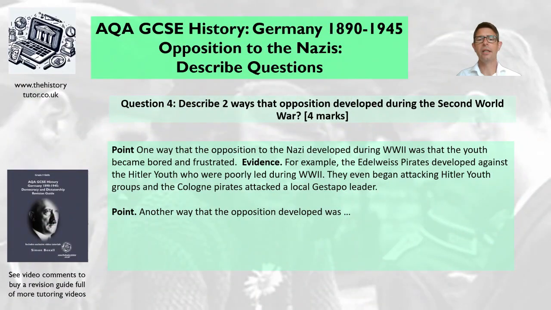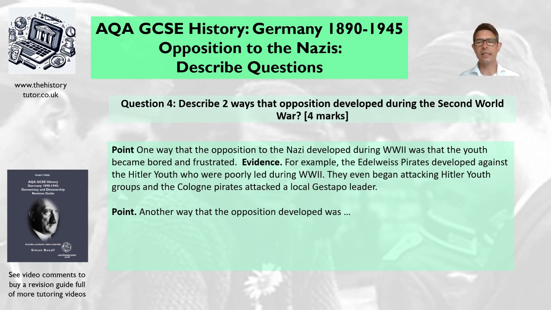Okay, so here's my idea. Remember, I've talked about bored and frustrated. The Edelweiss Pirates were a good example of this. For example, the Edelweiss Pirates developed against the Hitler Youth, who were poorly led during World War II. They even began attacking Hitler Youth groups, and the Cologne pirates attacked a local Gestapo leader and killed him. They were actually executed for his murder.